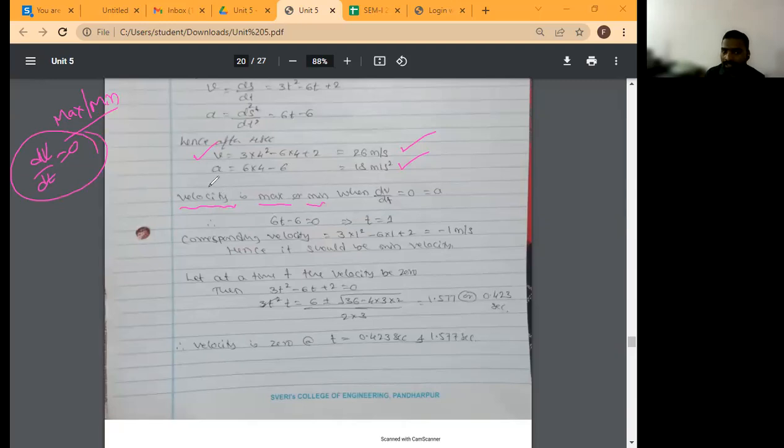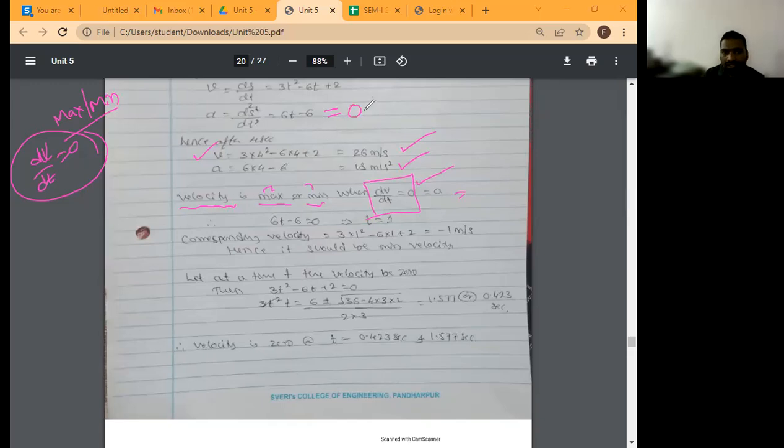Similarly, I can get the velocity's maximum or minimum when dv by dt is equal to 0. Is this point clear to all of you? Yes, sir. Maximum or minimum velocity I may get when its derivative is equal to 0. So what is dv by dt? Acceleration. So you have determined here: what is acceleration? 60 minus t. This is equal to 0.